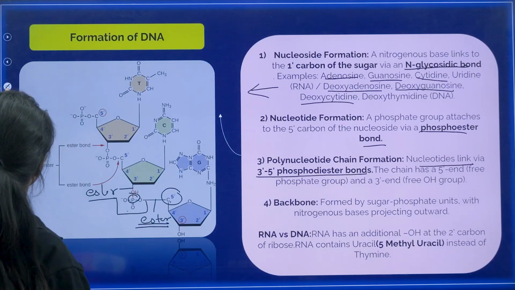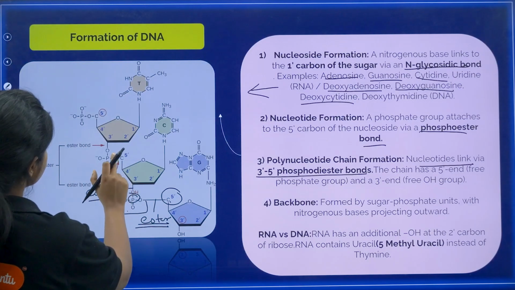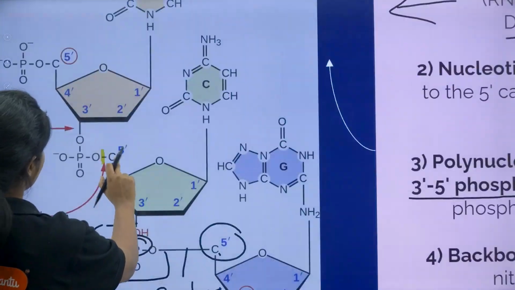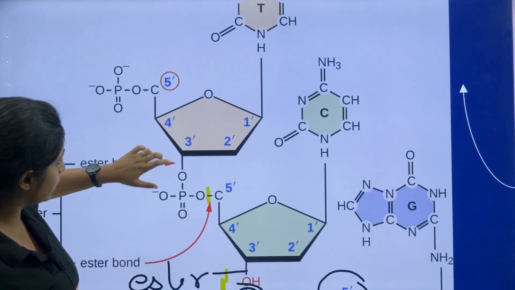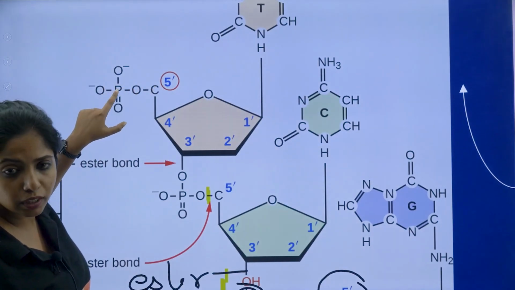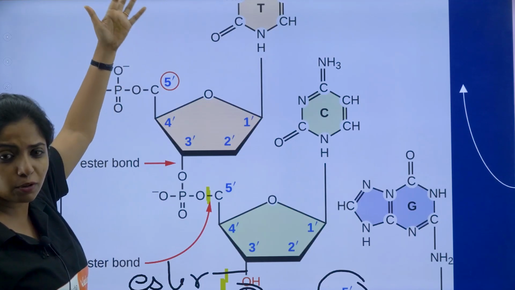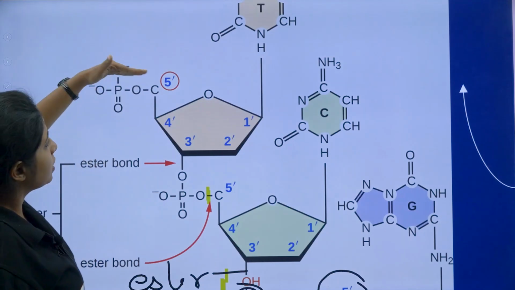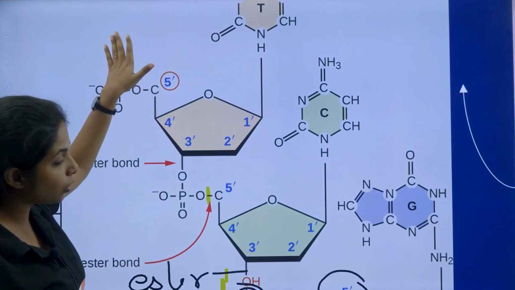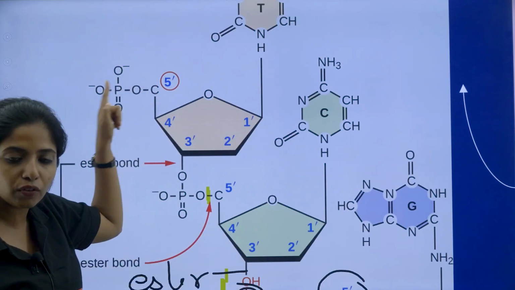And now when you go ahead, what do you see? Over here, the 5th carbon has a phosphate group. It is attached to the phosphate group, but does not have any attachment to another sugar, because there is no sugar up there. So this 5' end is free. So what do you call this end? 5' end of the DNA.